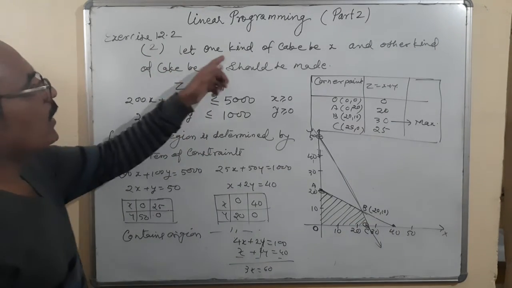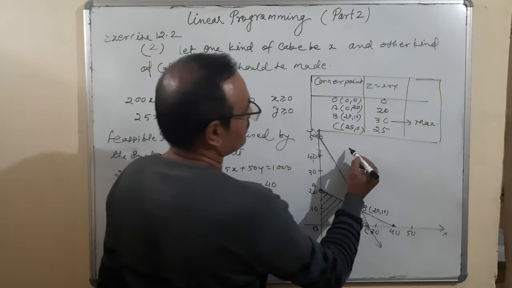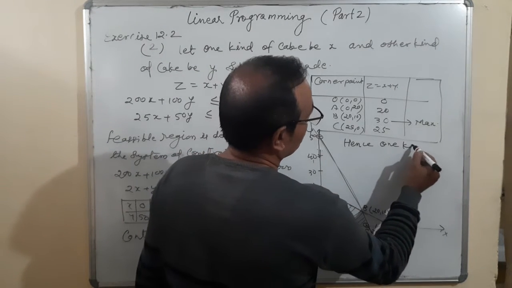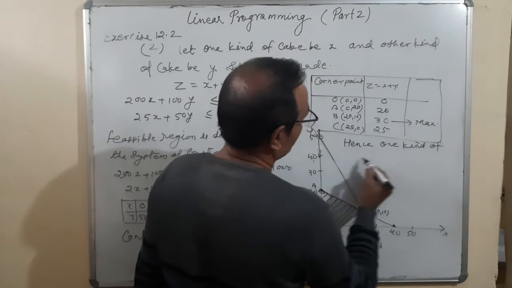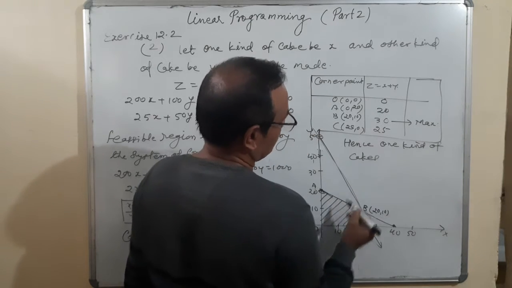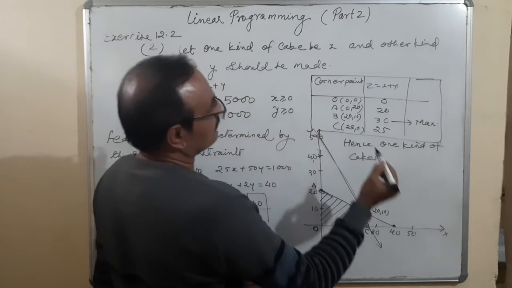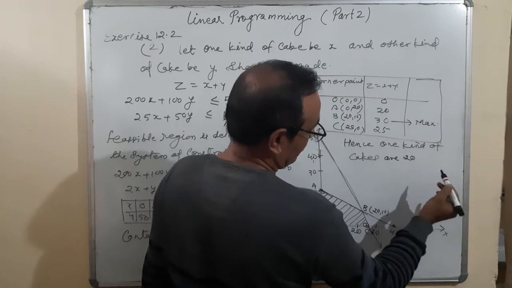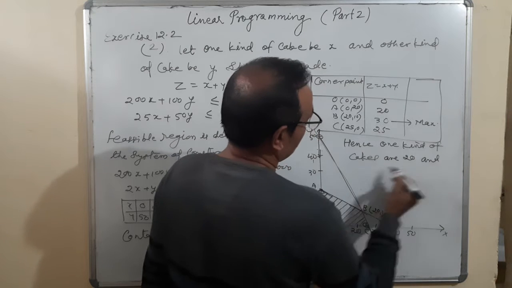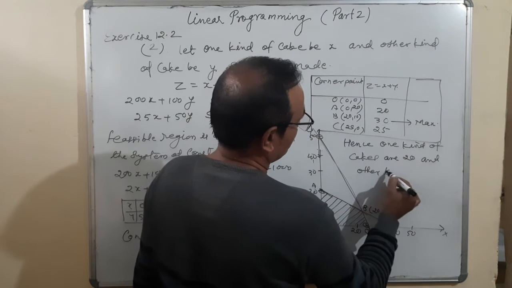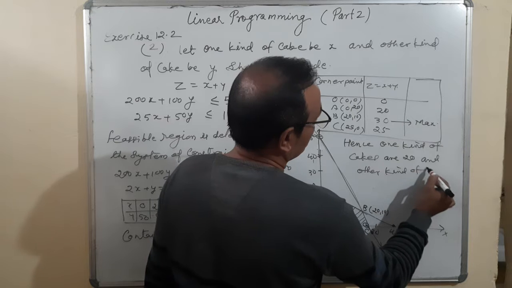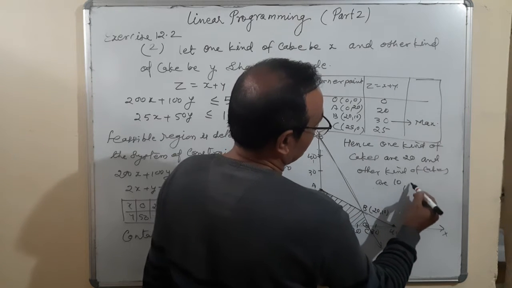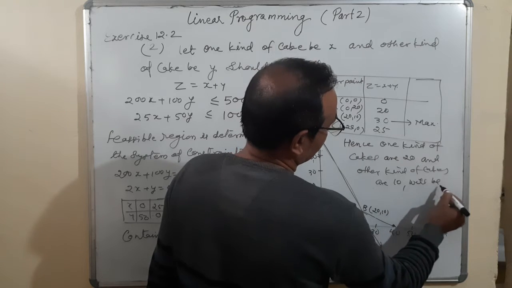That means, hence, 20 cakes of one kind and 10 cakes of the other kind will be made.